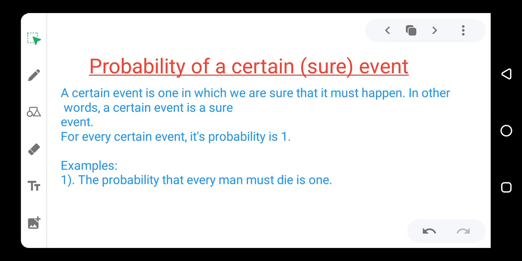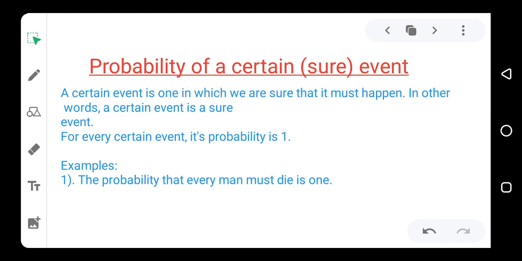So if somebody asks you, what is the probability that you are going to marry tomorrow? If you are sure that you must marry tomorrow, then you tell the person that the probability that I will marry tomorrow is 1. That means the probability is sure. What is the probability that rain will come today? If you are sure that rain must fall, then you tell the person that the probability that rain will fall today is 1. If somebody asks you, what is the probability that you will pass an exam? If you are sure that you will pass the exam, then the probability that you will pass is 1.